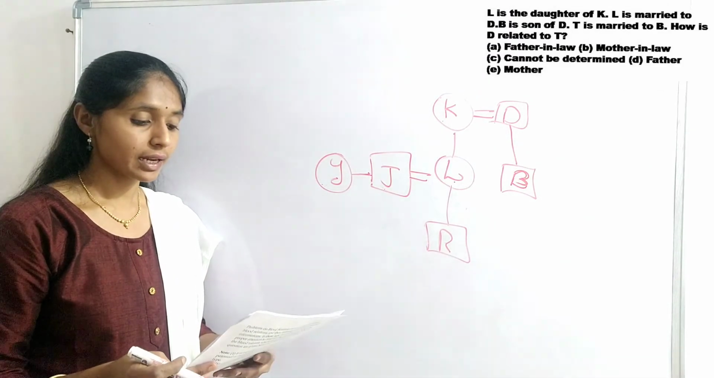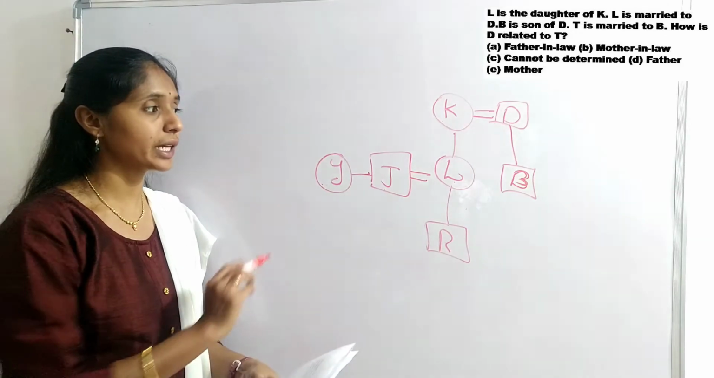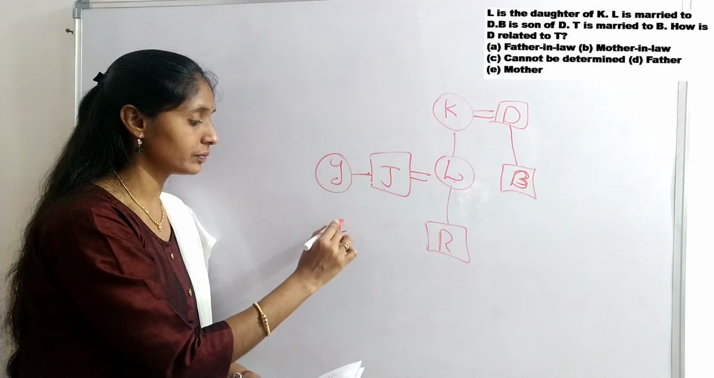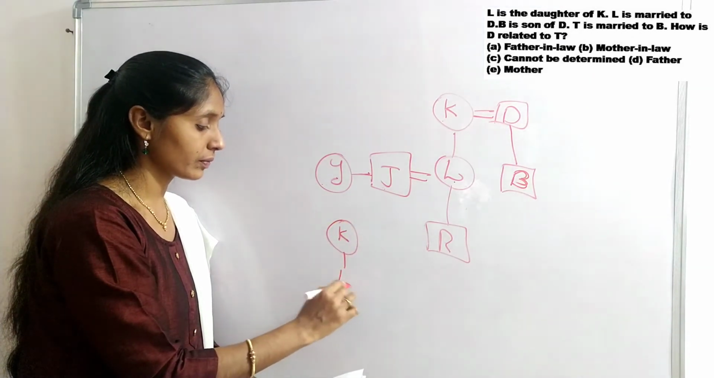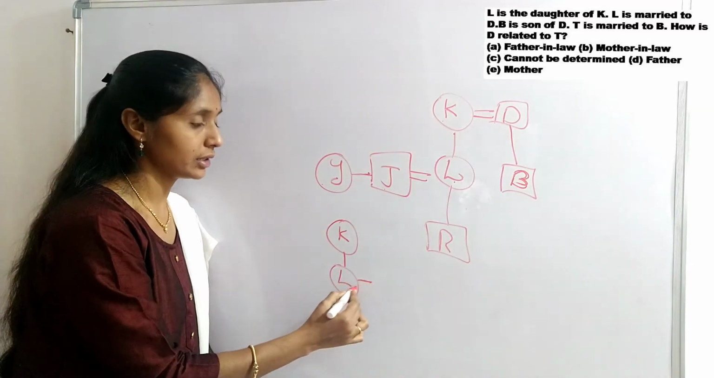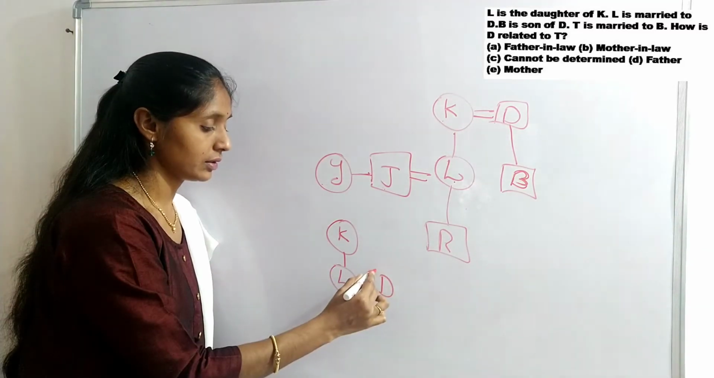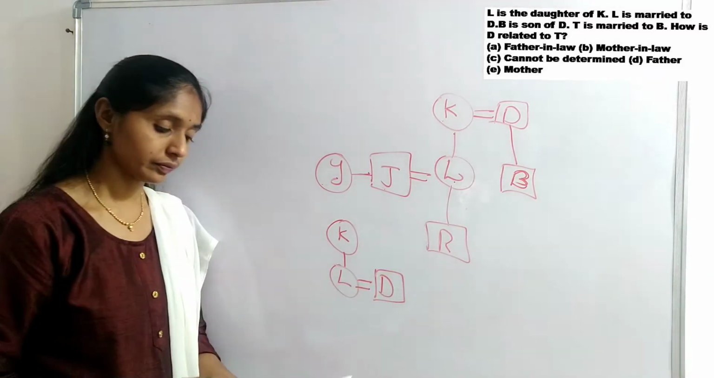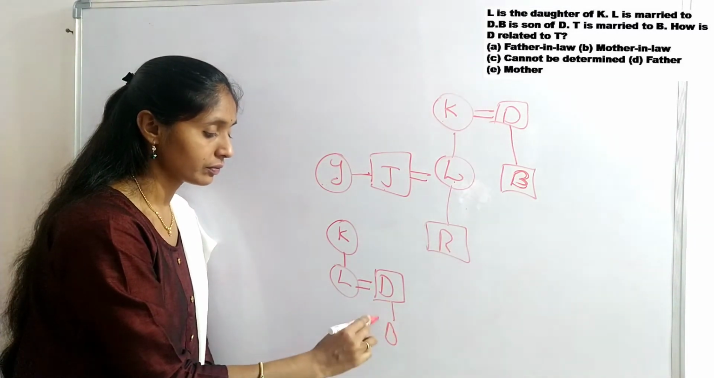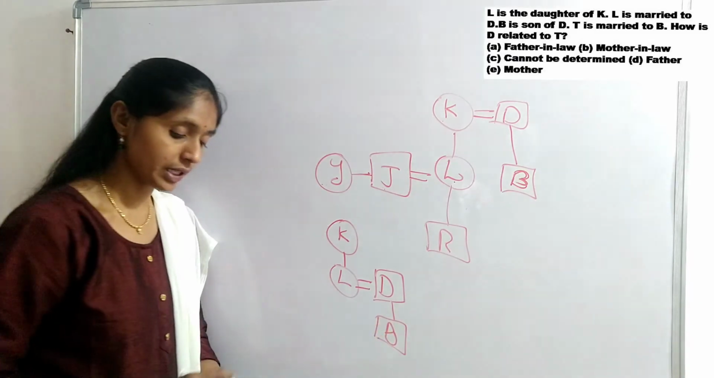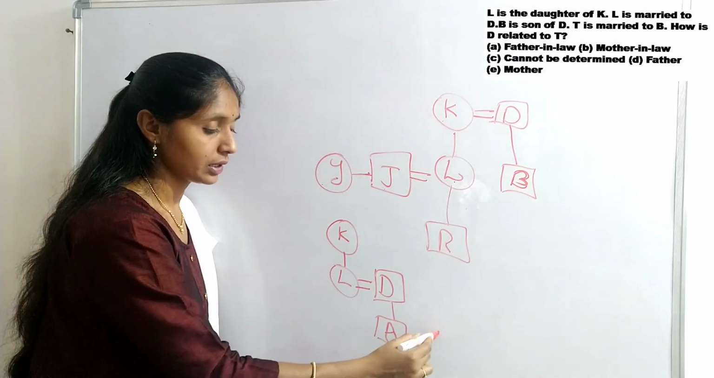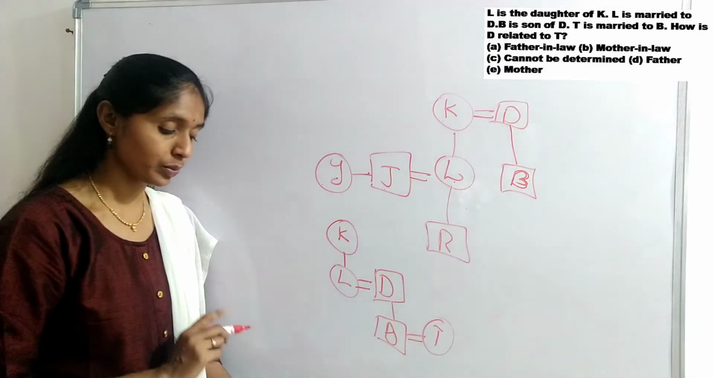Next question. L is daughter of K. L is married to D. B is son of D. T is married to B.